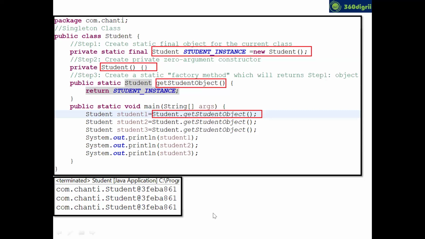Guys, can you acknowledge in the chat? Are you clear? What is singleton class? Confirm quick in the chat. Okay, cool.